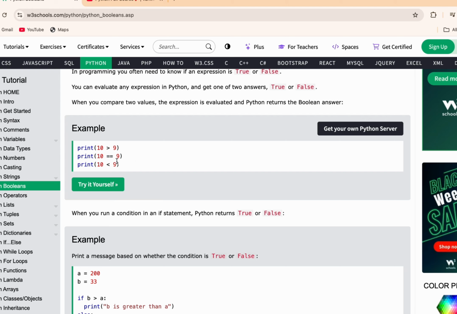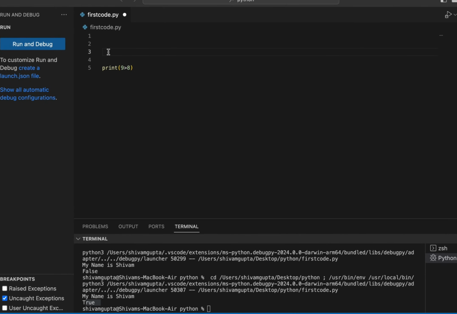Now you can't pass a single equals sign for that, so let me explain. For example, if I write num equals 9, and then I write 9 equals 10, this is two different cases.